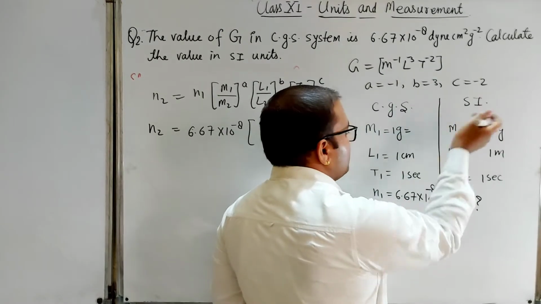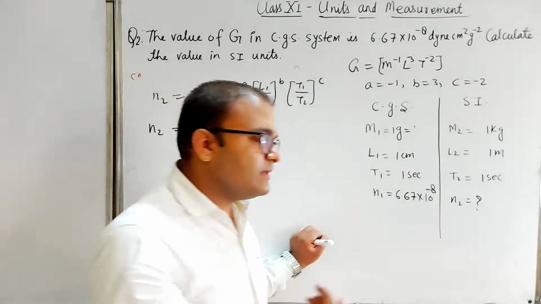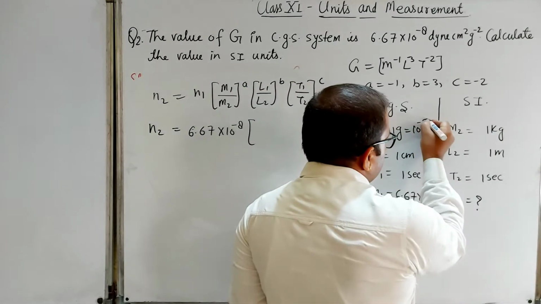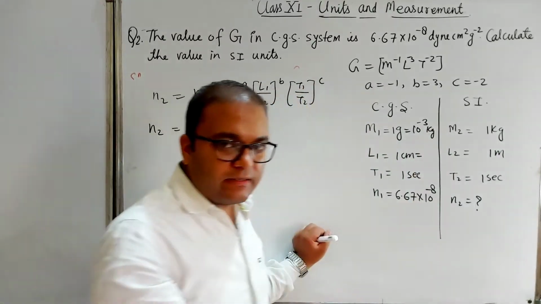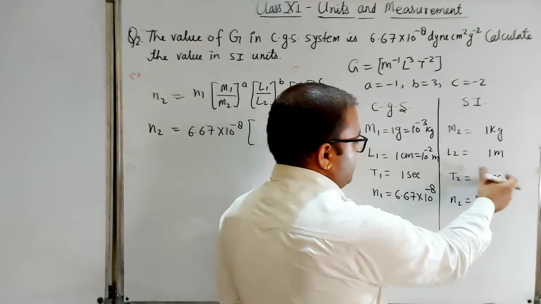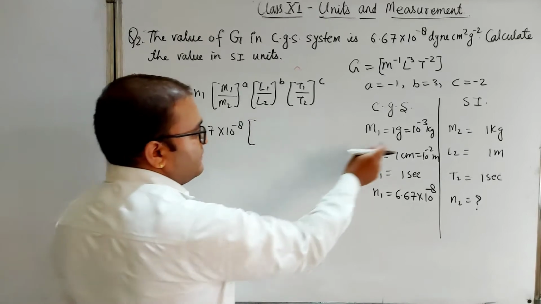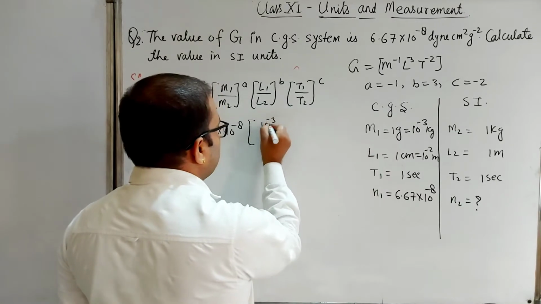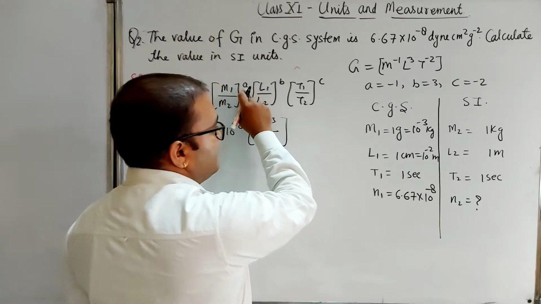Here kg, so 1 gram equal to 1 upon 1000 kg, you know very well. So we can write it as 10 to the power minus 3 kg also. 1 centimeter equal to 1 upon 100 meter, means 10 to the power minus 2 meter, and second is same. Okay, so in place of m1 we can write the value 10 to the power minus 3 upon m2, that is 1, to the power a. What is the value of a?